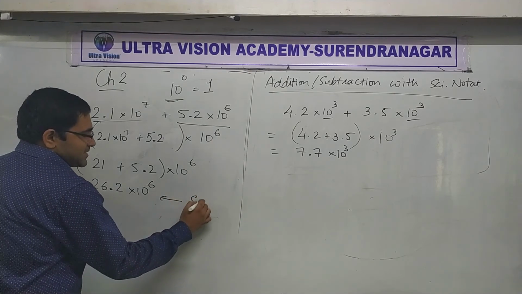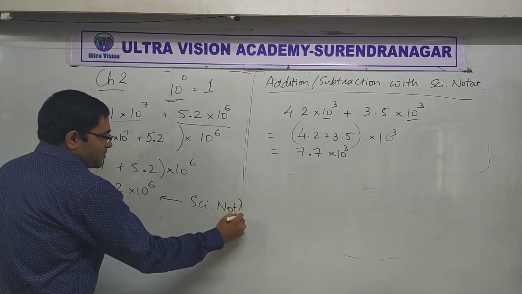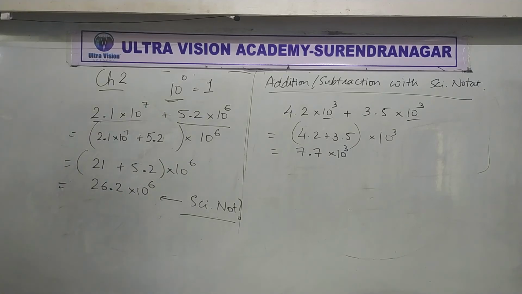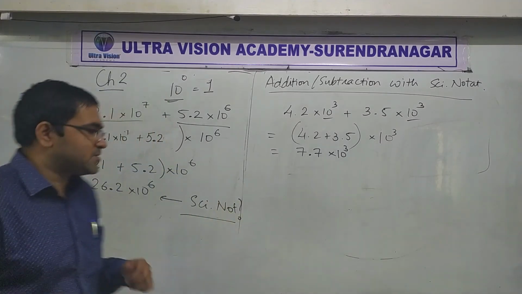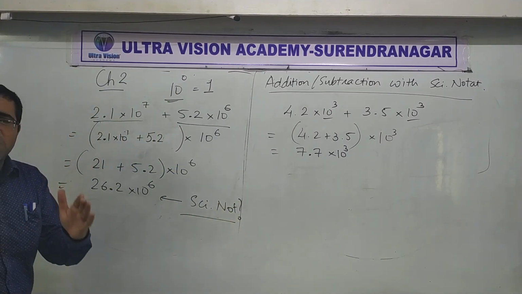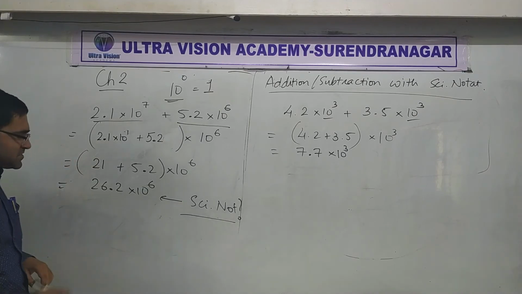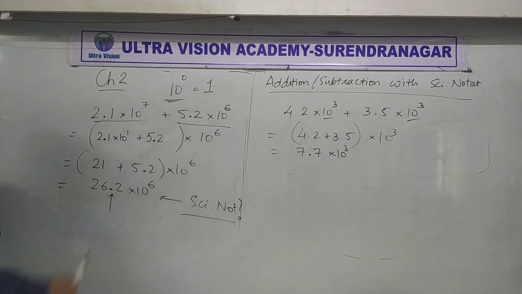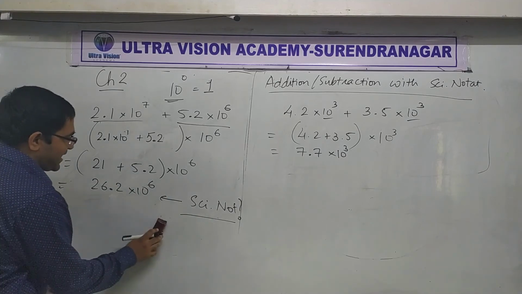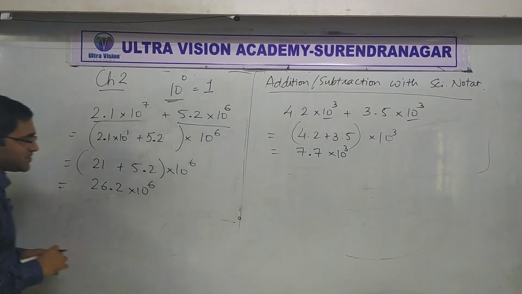Is this scientific notation? Yes or no? Some of you are saying yes, no. No, it is not scientific notation. What's the rule? First digit non-zero and the point is after the first digit. Is this point after the first digit? Come on. So that's why it is not scientific notation. Let's convert to scientific notation.